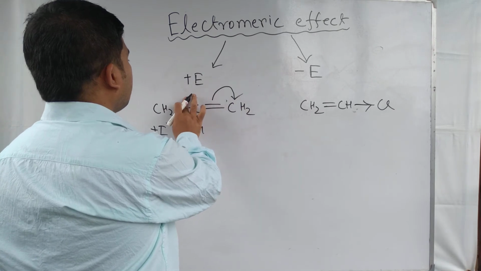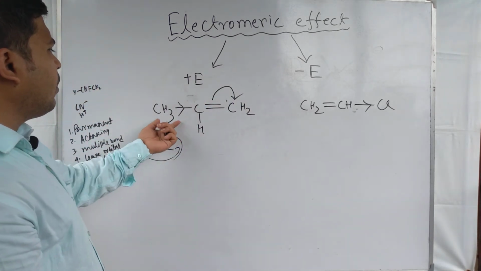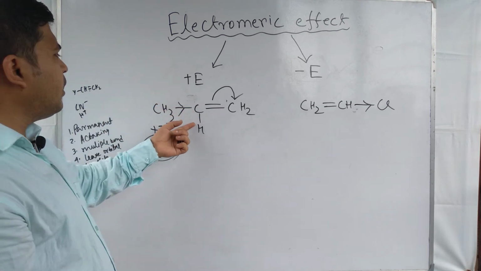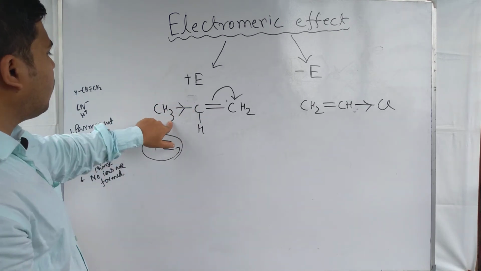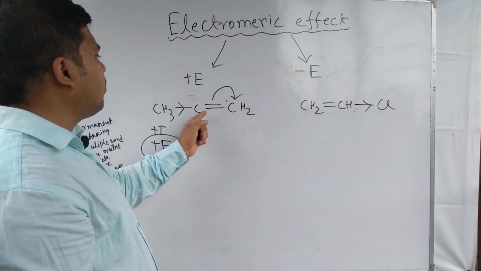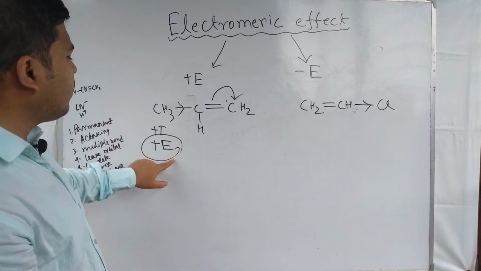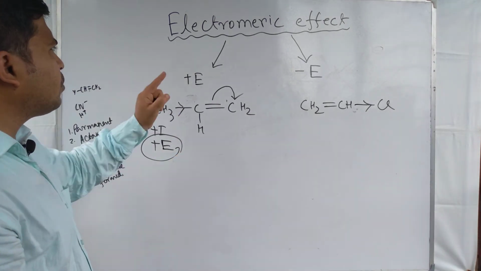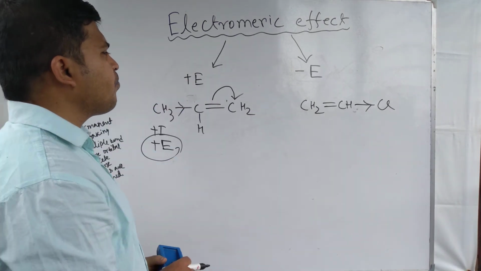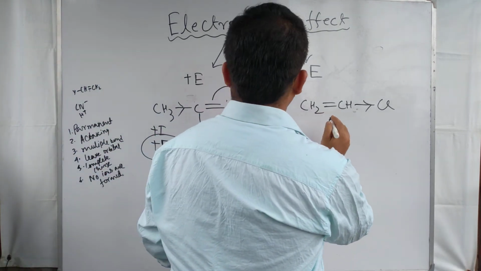So here it is called plus E effect, because plus I effect is operating, and the electron is shifted to the CH2 part. It is the plus E electromagnetic effect.